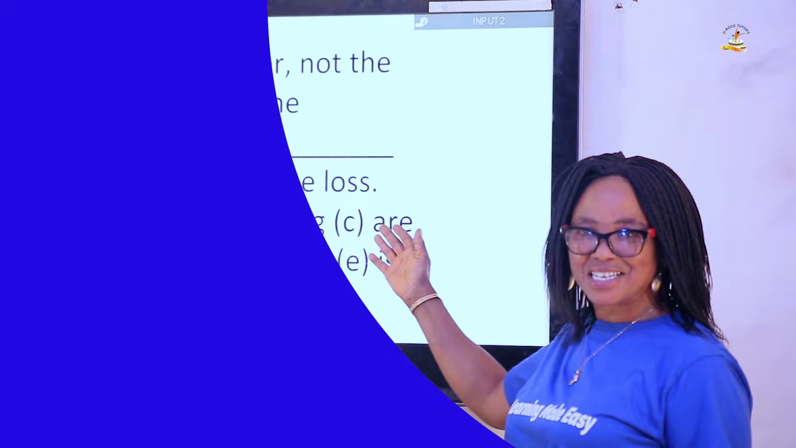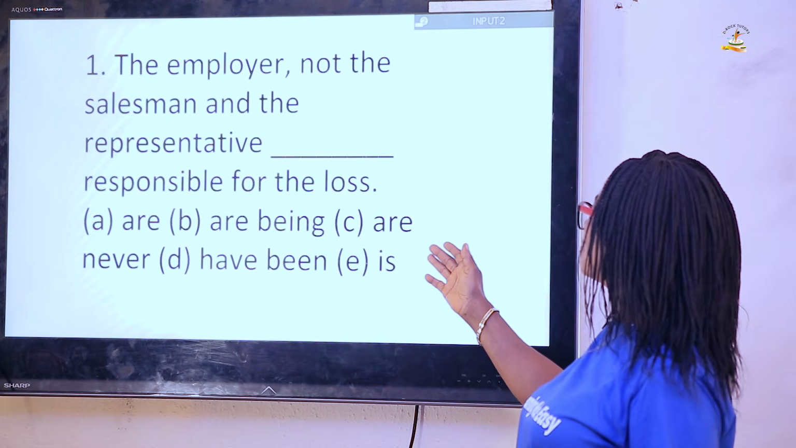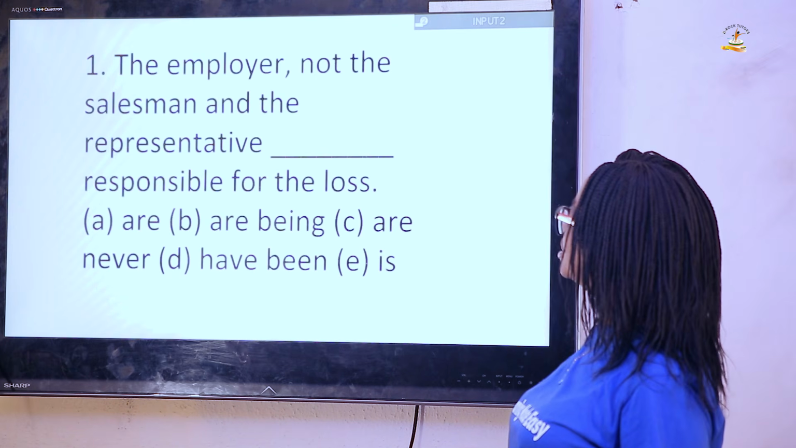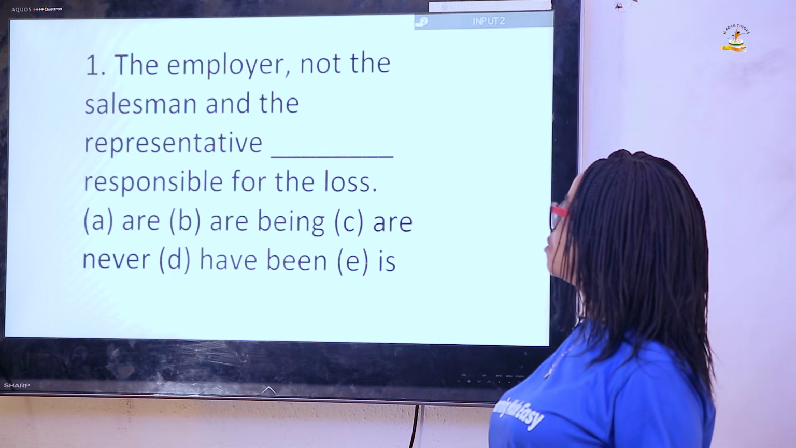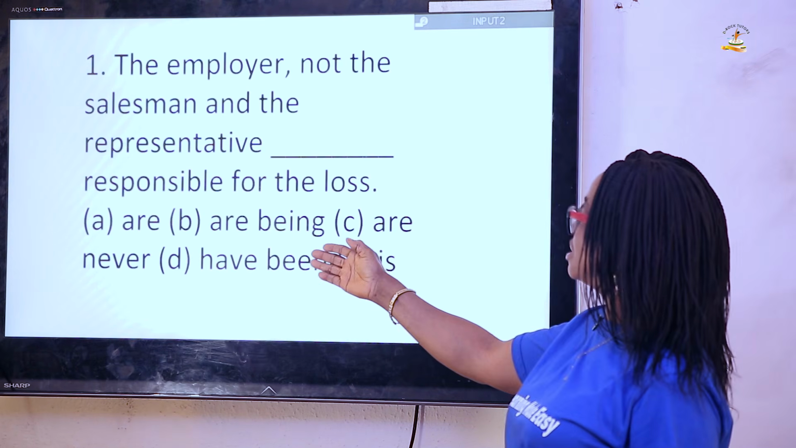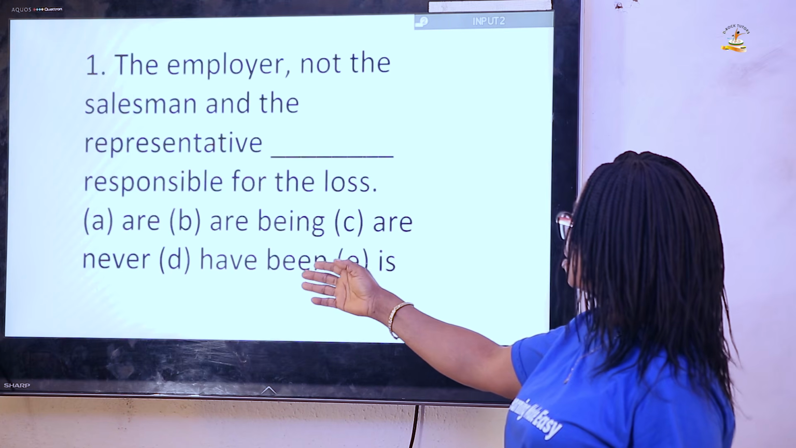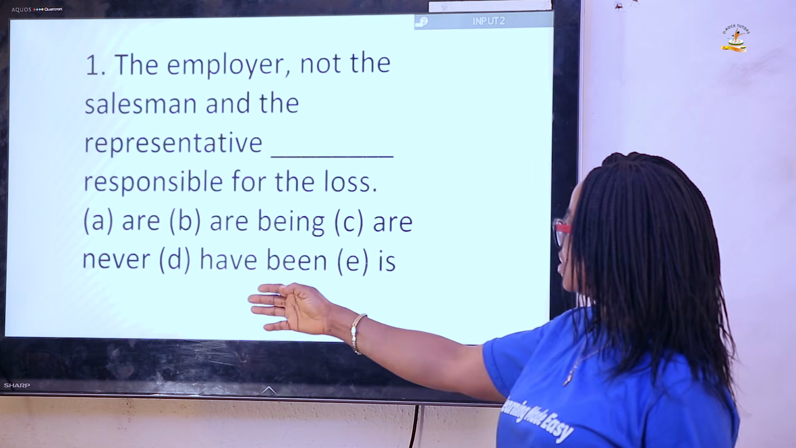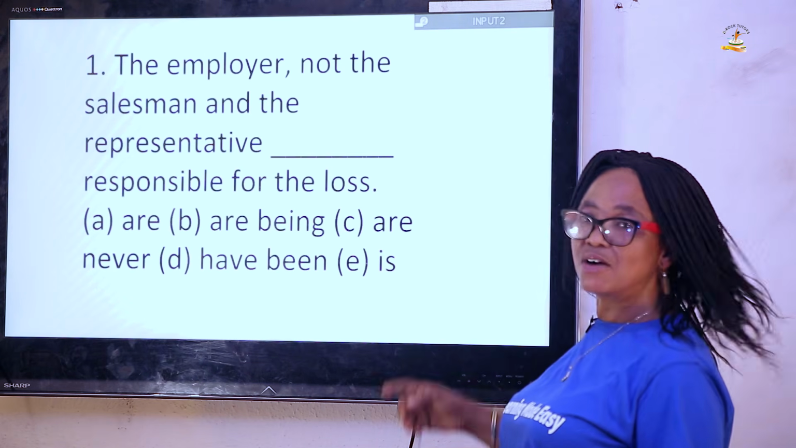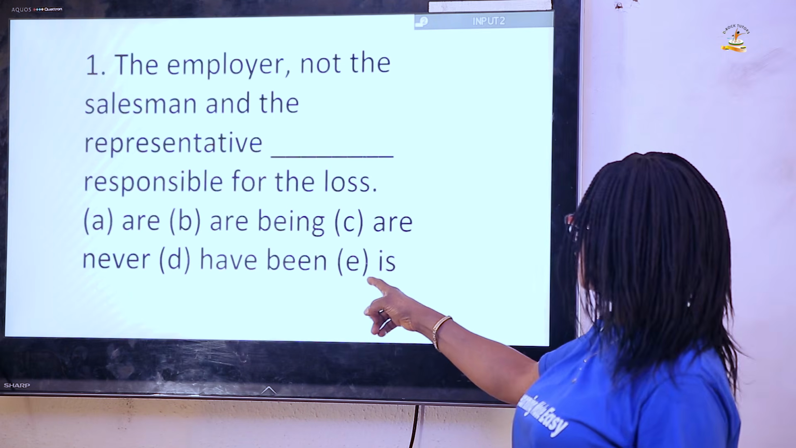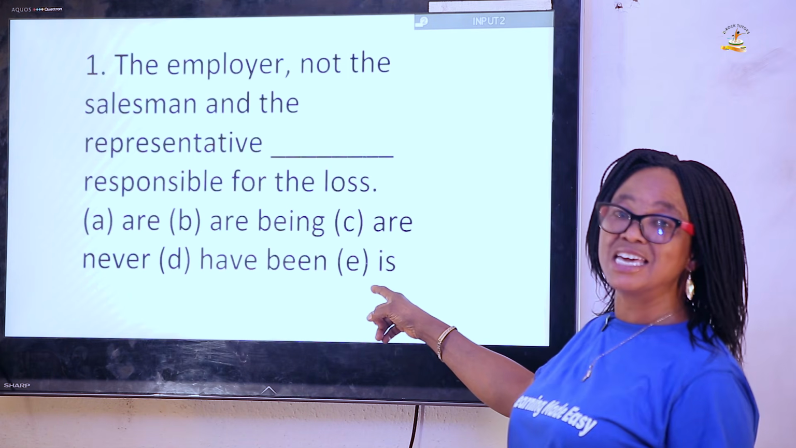Here we go. We are starting with question number 1. The employer, not the salesman and the representative, dash responsible for the loss. Let's look at it. We have different options: are, be, have been, are never, have been, and is. The answer for this is "is", which is option number E.